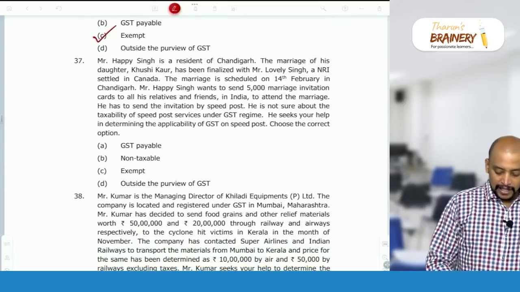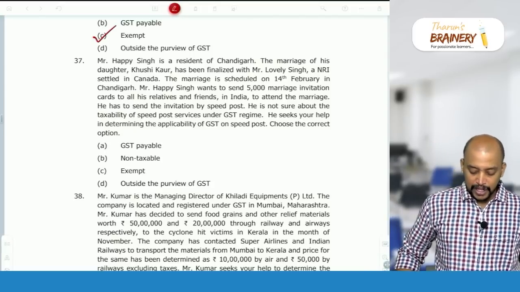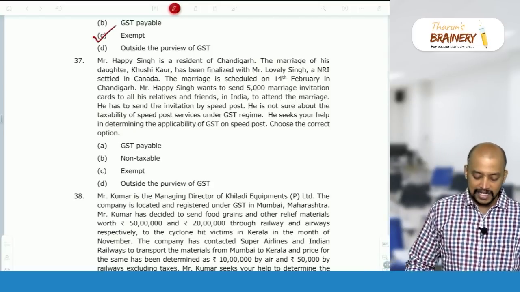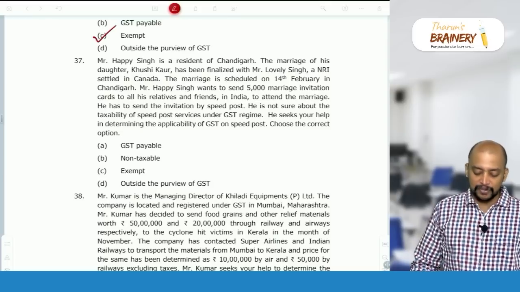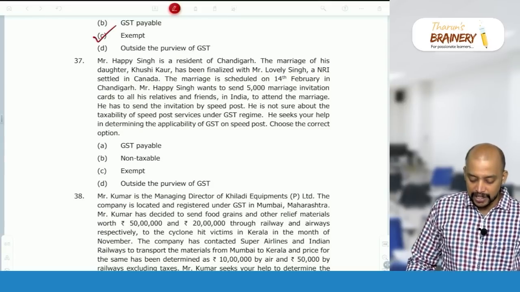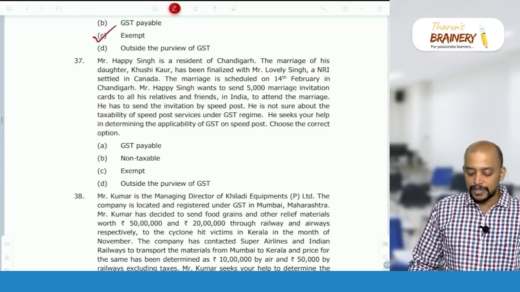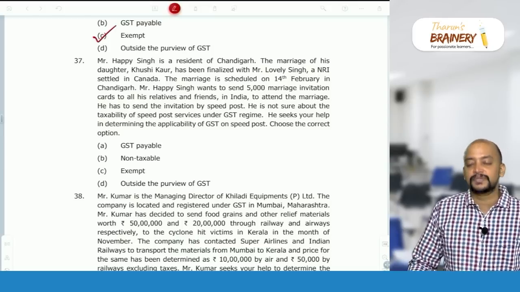Then 37. Mr. Happy Singh is a resident of Chandigarh. The marriage of his daughter Kushi Kaur has been finalized with Lovely Singh, an NRI settled in London. The marriage is scheduled on 14 February in Chandigarh. Mr. Happy Singh wants to send 5,000 marriage invitation cards to all his relatives and friends in India to attend the marriage. He has to send the invitation by speed post. He is not sure about the taxability of speed post services.